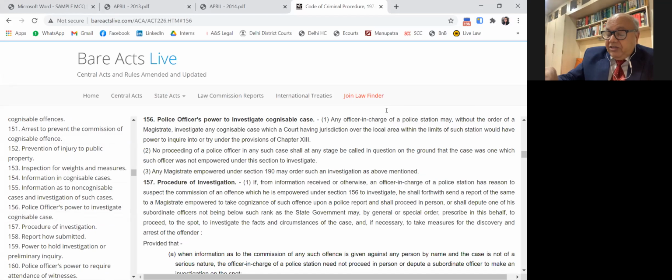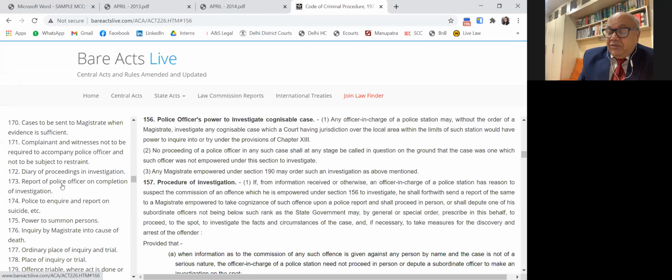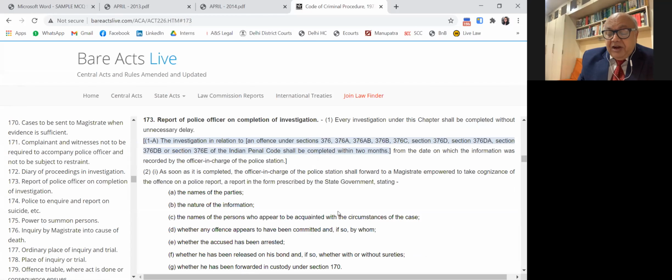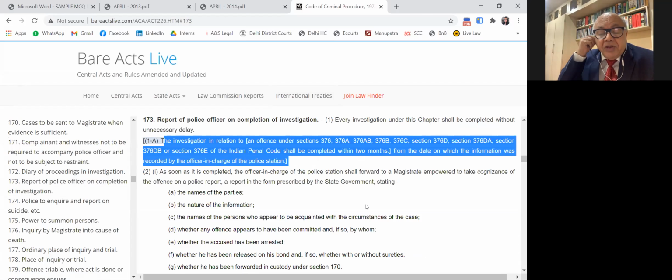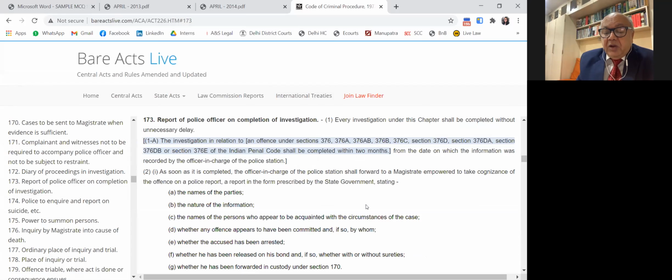Now 173(1A) clearly says that no fixed time limit is set, but it should be completed without necessary delay. Now 173(1A) says that the cases of rape must be investigated within a period of 3 months. The trial must be completed within 3 months here. Now another important aspect is here. See 173 clause F says that